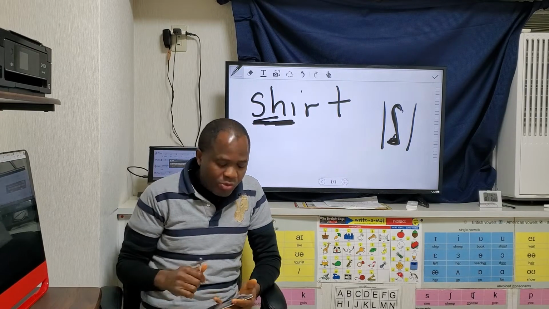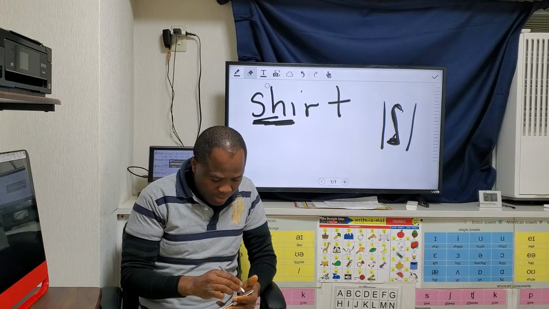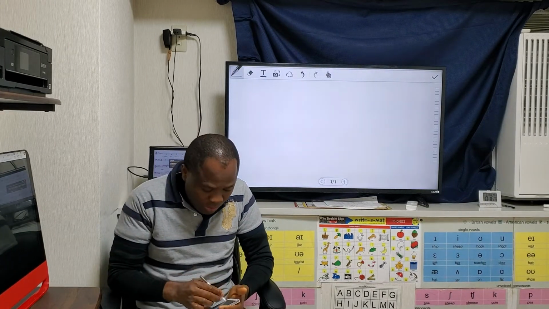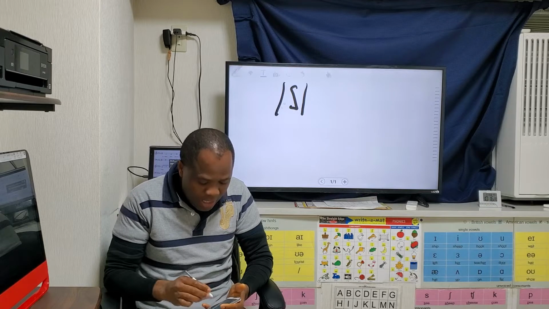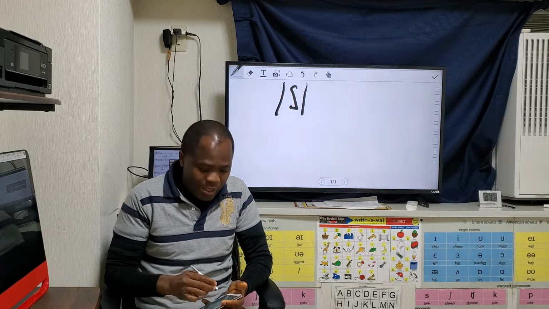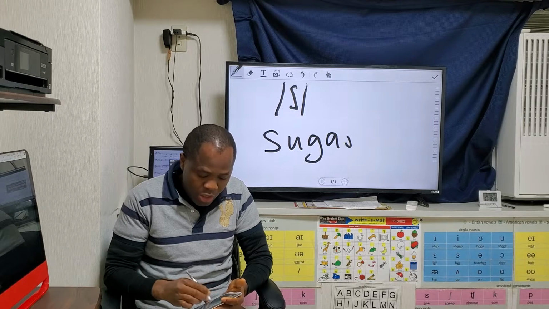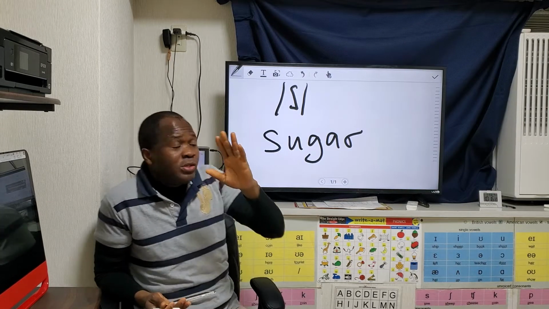Let's look at number 2. In number 2, we can spell this sound in the word sugar. Sugar, a 2-syllable word.